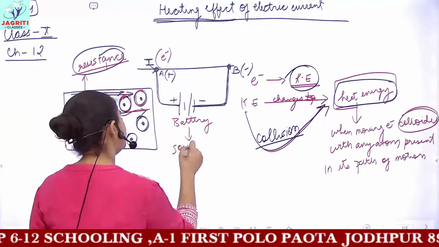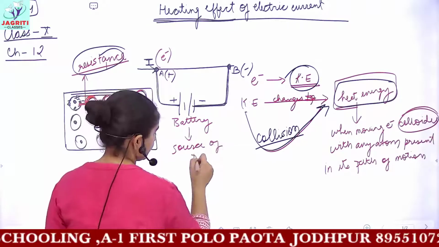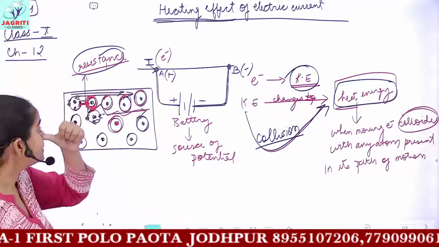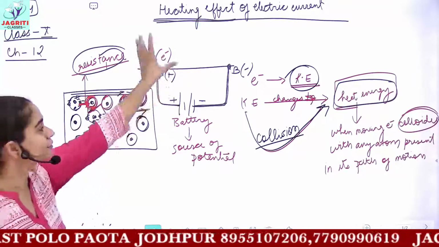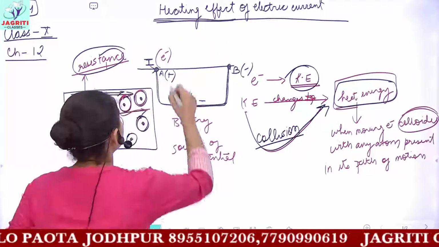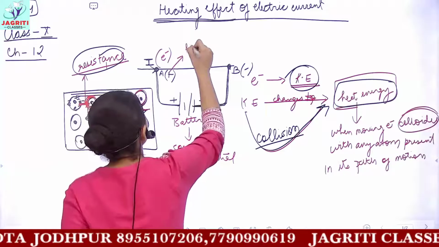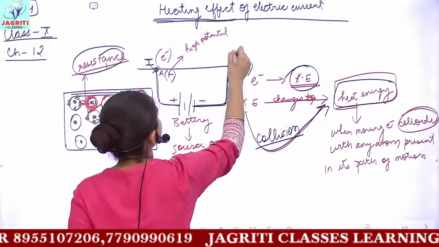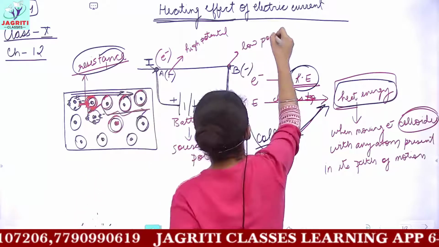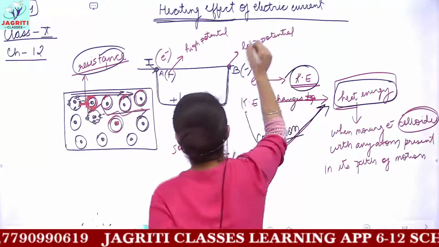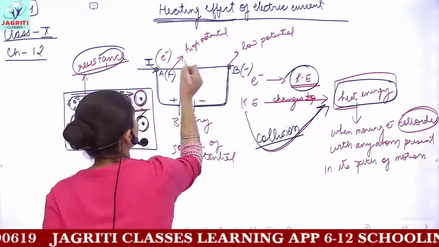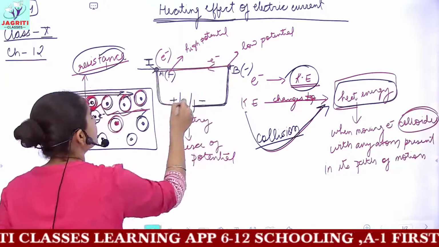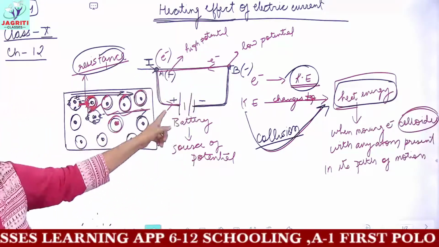Battery is a source of potential. So here, point A is positive with respect to point B. Positive here means point A has a high potential, then point B has a low potential. And we all know that the motion of electrons would be from the lower potential to the higher potential. That is, this would be the motion of electrons.